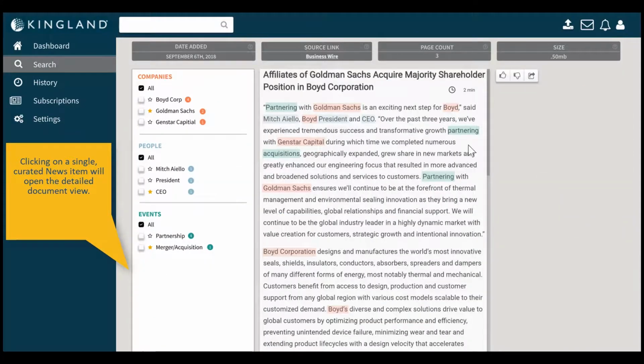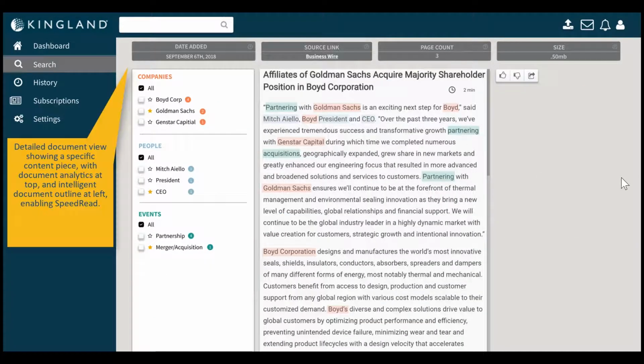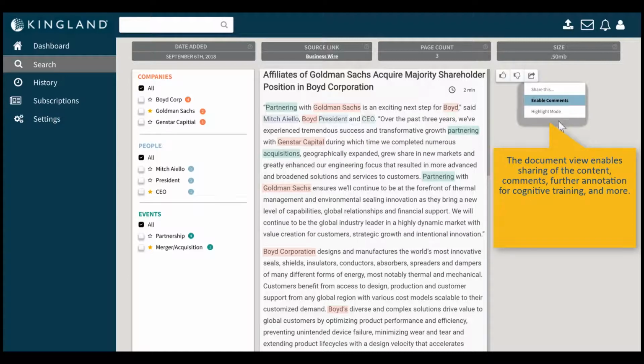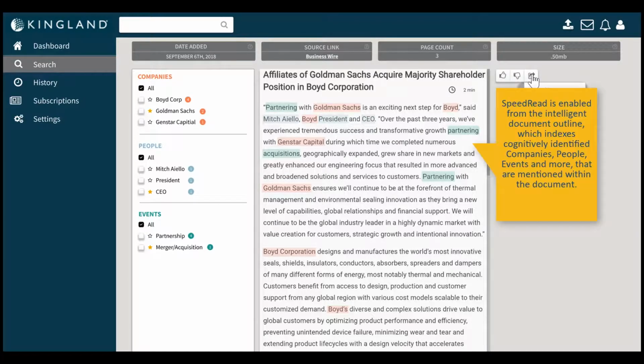This particular example is looking at Goldman Sachs acquiring Boyd Corporation from its parent, Genstar Capital. We want to show here that we've extracted the companies, people, and events out of this article, queued it up in our speed read technology, and give users the ability to share it with other people, comment on it, and even retrain our cognitive engine if needed.